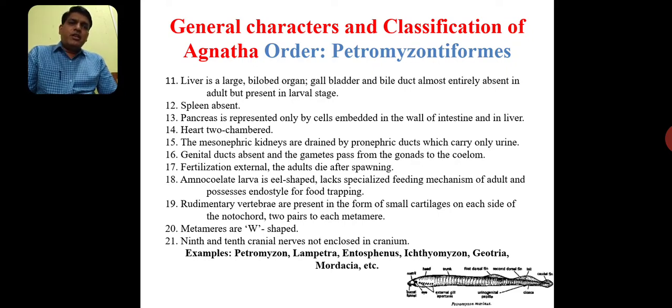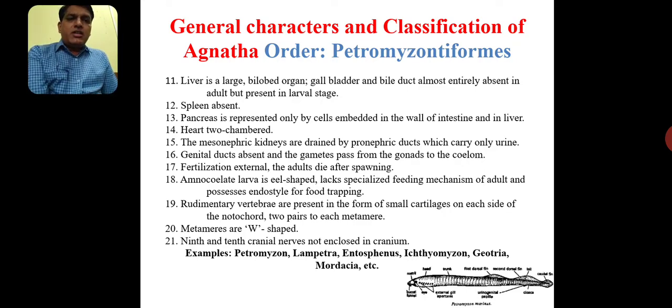Rudimentary vertebrae are present in the form of small cartilages on each side of the notochord, 2 pairs for each metamere. As I have already told, in cyclostomes the notochord is there, which is not entirely replaced by the vertebral column. Metameres are V-shaped muscles, and the 9th and 10th cranial nerves are not enclosed in the cranium. In most vertebrates these cranial nerves are included in the cranium, but in Petromyzontiformes, the 9th and 10th cranial nerves are not included in the cranium.